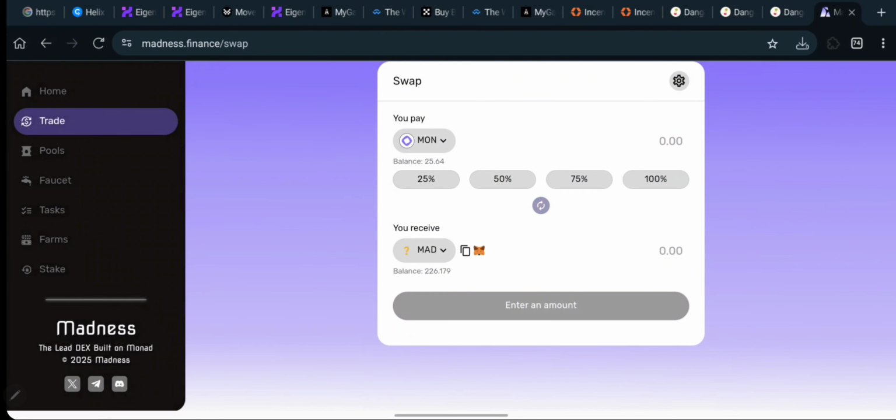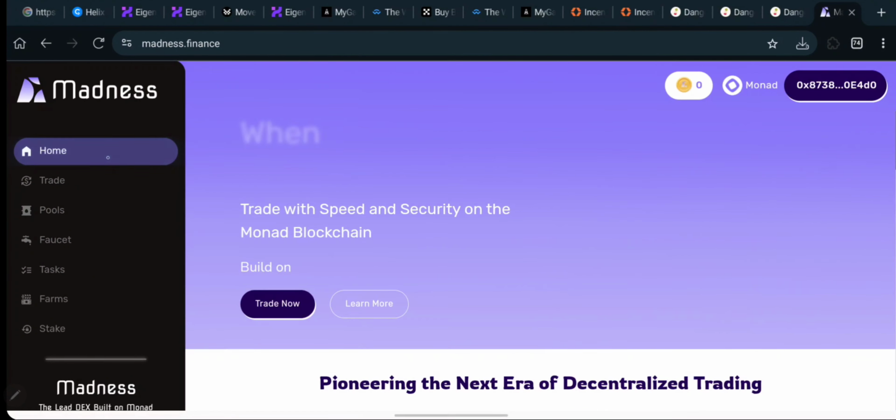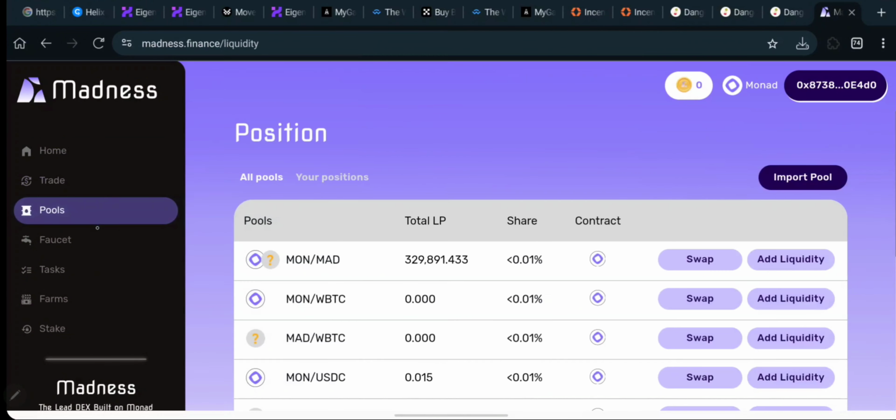The next thing you need to do is simply come over here to pool. You click on pool like this, and over here you need to select a pair that you want to add liquidity to.